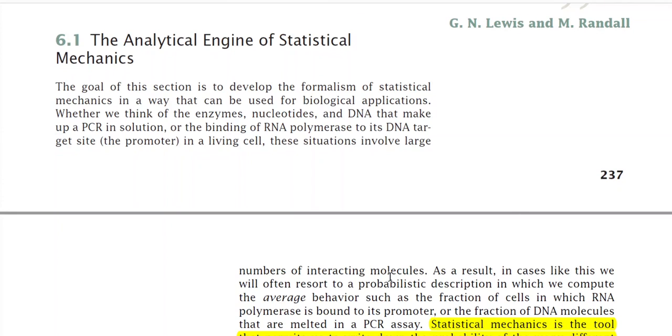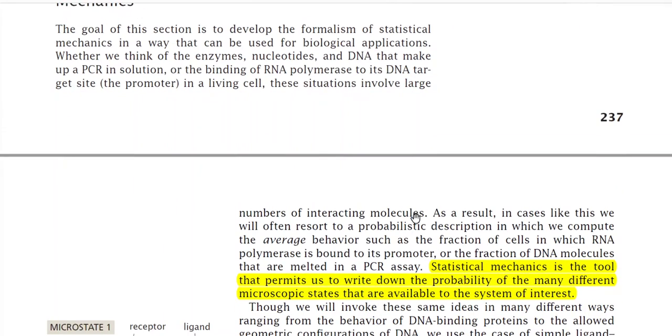So this is one example. There are many such situations in biological systems where there are a number of interacting molecules. As a result, we will often resort to a probabilistic description in which we compute the average behavior, such as the fraction of cells in which RNA polymerase is bound to its promoter.